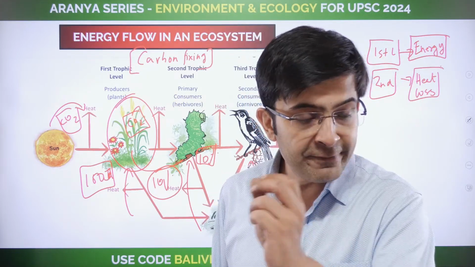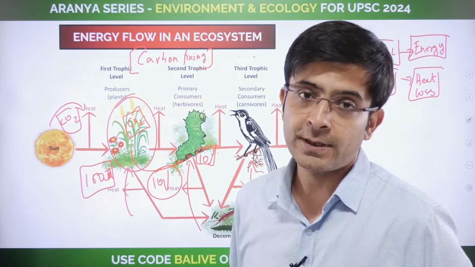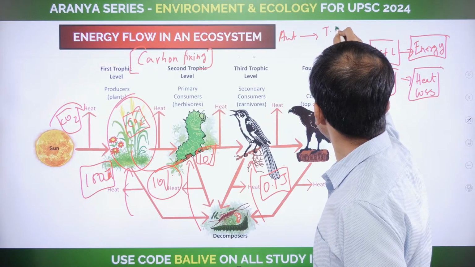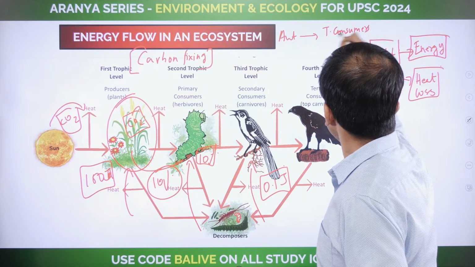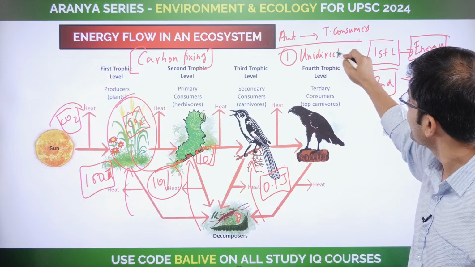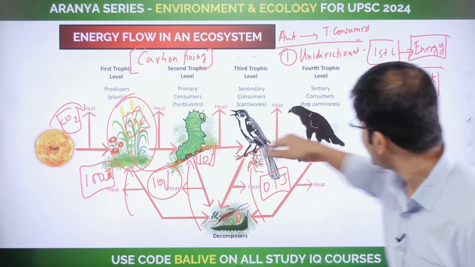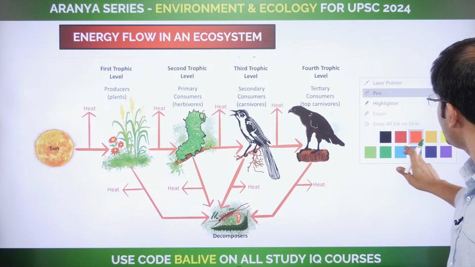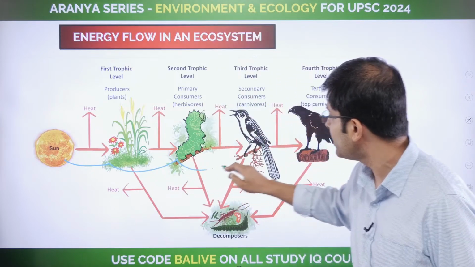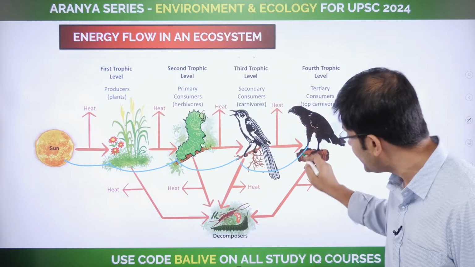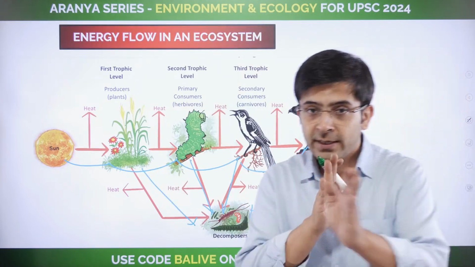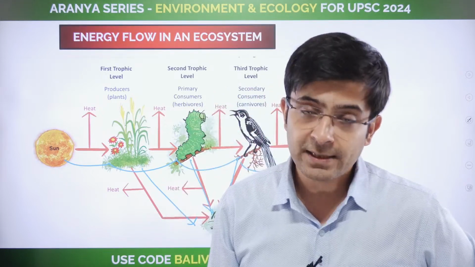So I just wanted to quickly revisit this because the questions are arising out of this today. This relationship that goes from the autotrophs up until the tertiary consumers, there are two or three things that you need to note about it. One, this whole flow is unidirectional. You see, is it not? This flow is happening this way. Have a look at this. This flow from the sun to the autotroph, to the first consumer, the second consumer, the tertiary consumer, eventually going to the decomposers, is all unidirectional. This is a unidirectional flow of energy.